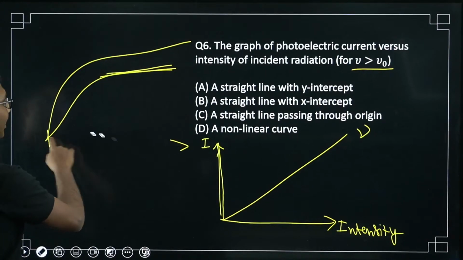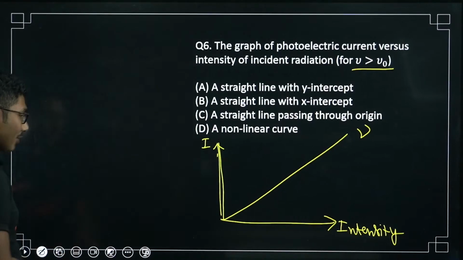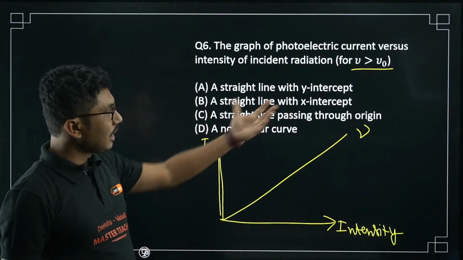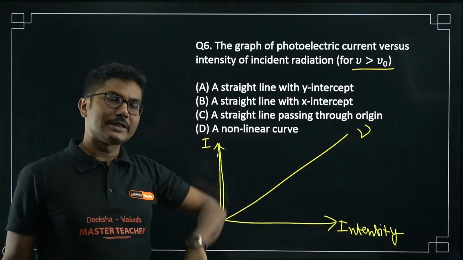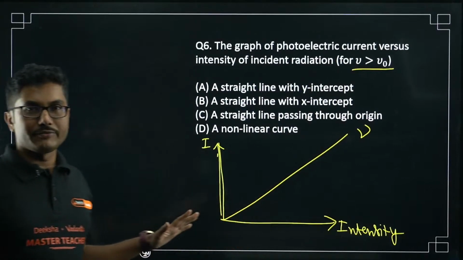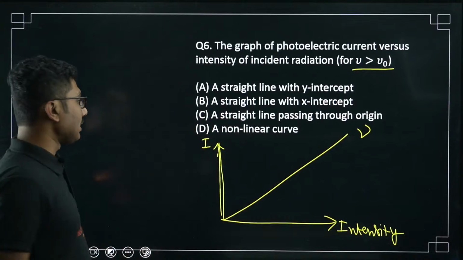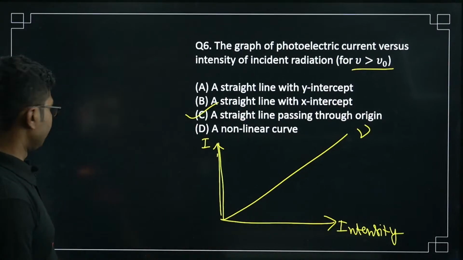This will be a straight line graph passing through the origin, because at 0 intensity current cannot pass, and current and intensity are directly proportional. And here also it is given that frequency is greater than threshold frequency. Less than threshold frequency, the graph will not give you anything. Okay, so no current will pass. Other than that, it will be a straight line path. So C will be the correct answer for this.